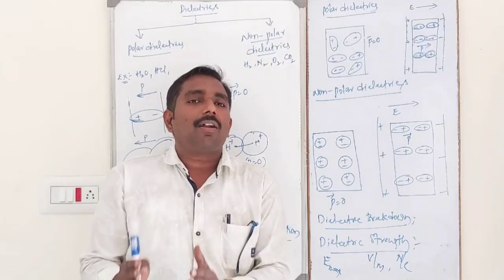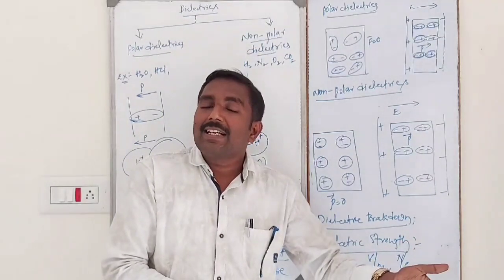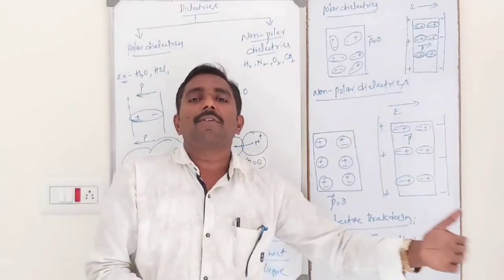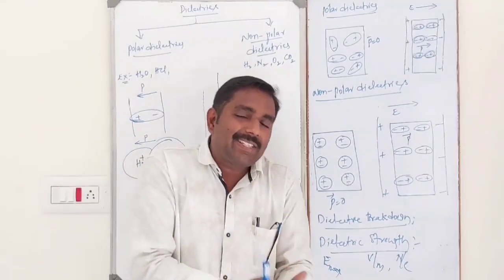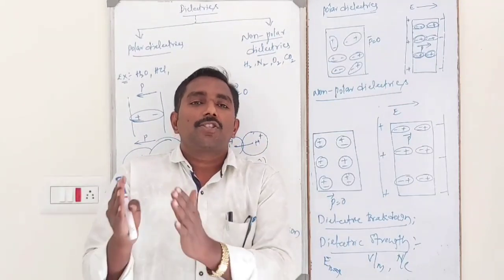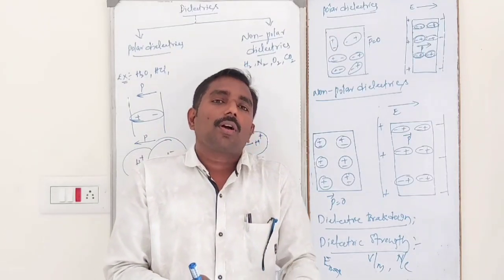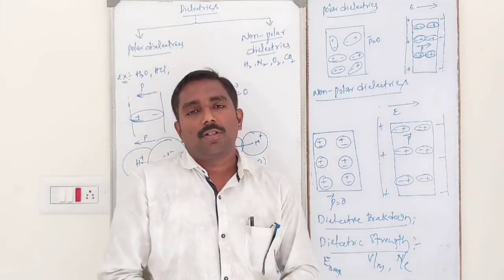The electrons are detached from their parent atoms and hence some electrons become free. Those are nothing but valence electrons. These valence electrons conduct electricity. That means the insulating property is lost and it is converted into a conductor. That is nothing but dielectric breakdown.